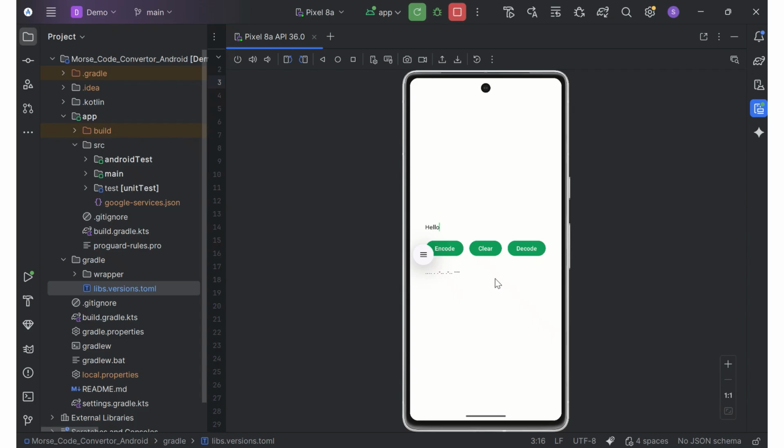So now let's try to decode it. We just copy, select all, copy, and then let's paste it here.